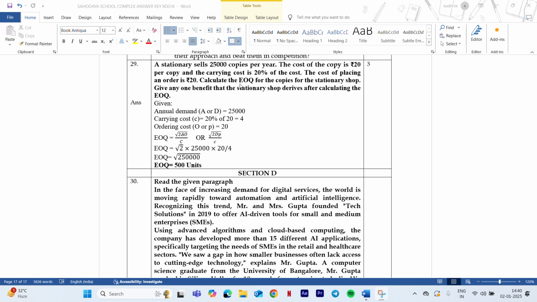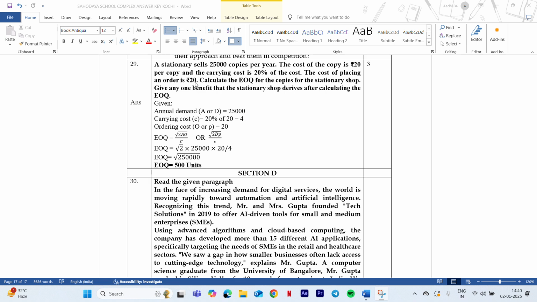Now here 25,000 is sold, and the speciality of this question is that carrying cost is given in percentage. Now you need to find carrying cost. How do you find carrying cost? They have already told the carrying cost is 20% of the cost. What is the cost? Cost of copy is rupees 20. So 20% of 20, that is rupees 4.